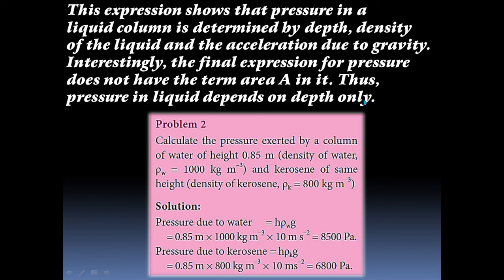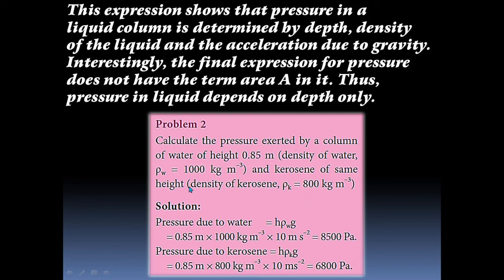So based on this formula, we have to calculate the pressure value in this problem. Calculate the pressure exerted by the column of water of height 0.85 meter. Density of water rho W is equal to 1000 kg per meter cube. And kerosene of same height, density of the kerosene rho K is equal to 800 kg per meter cube. So what is the pressure of the water and what is the pressure of the kerosene?